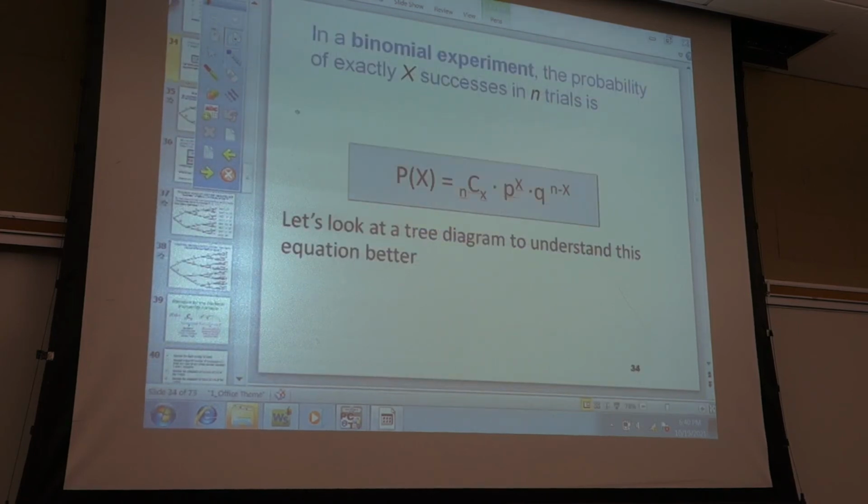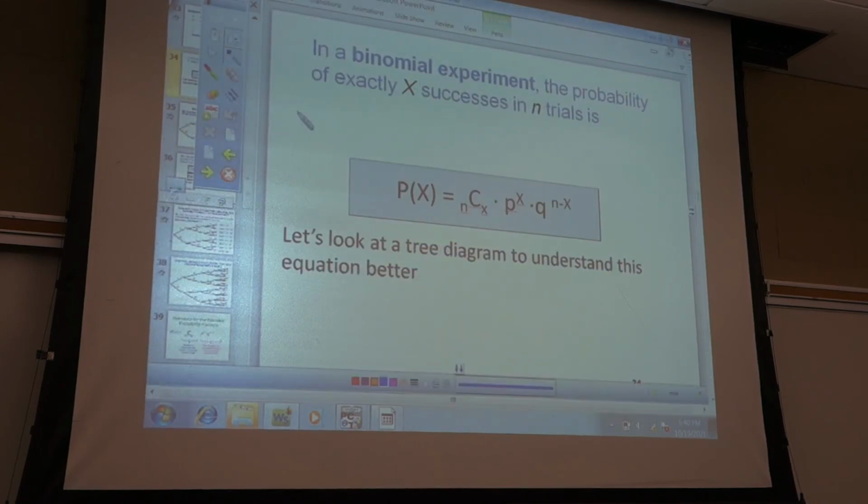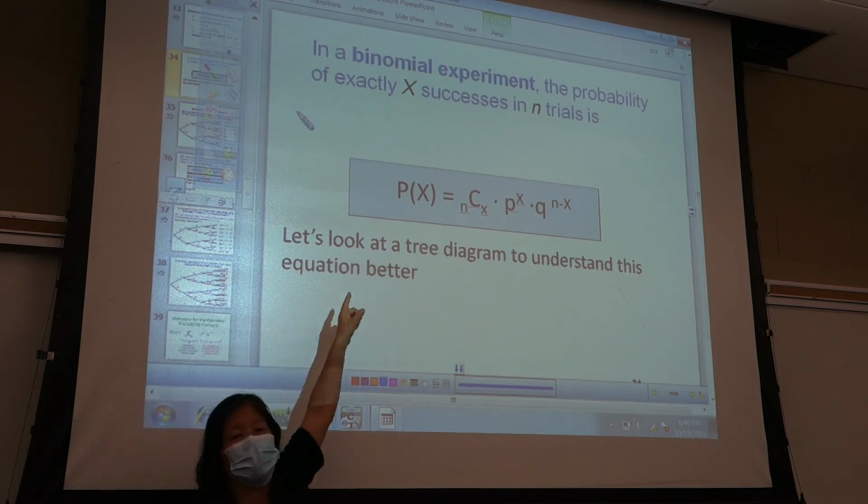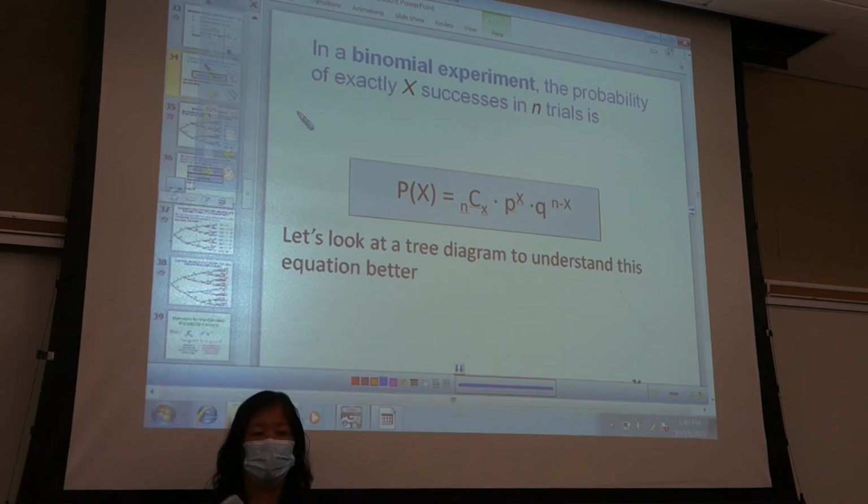All right. So the next thing you have to fill out is this big gap in there. In a binomial experiment, the probability of exactly X successes in N trials is, write it right in there. Probability of X, so this is big P. This is the probability overall, not the little p.